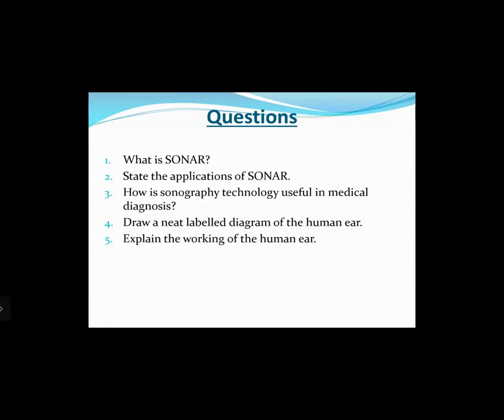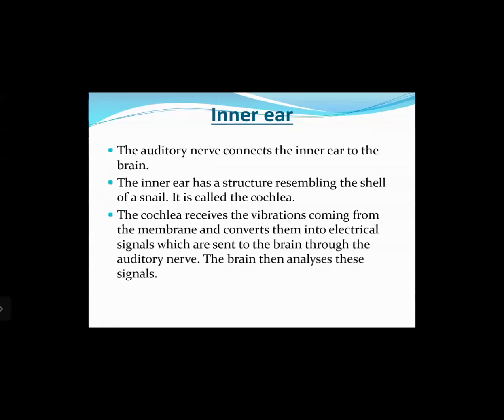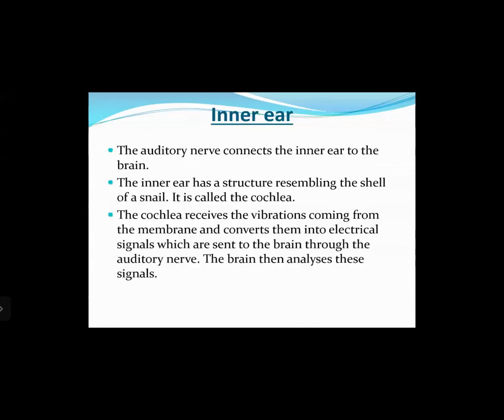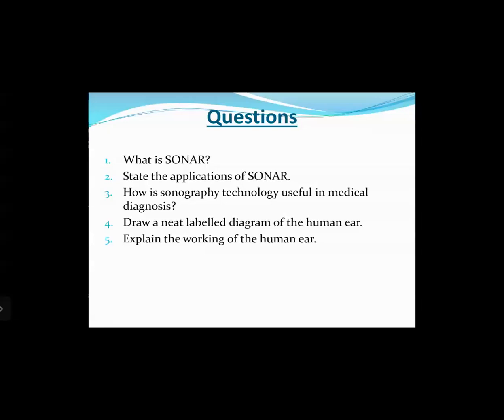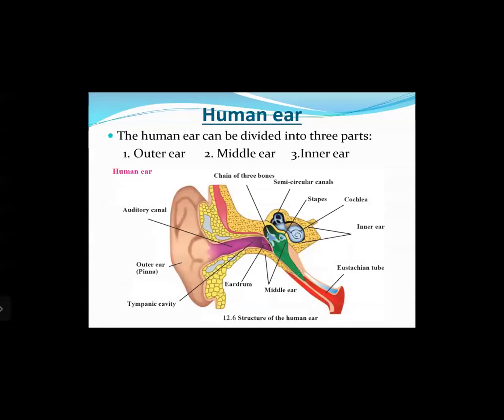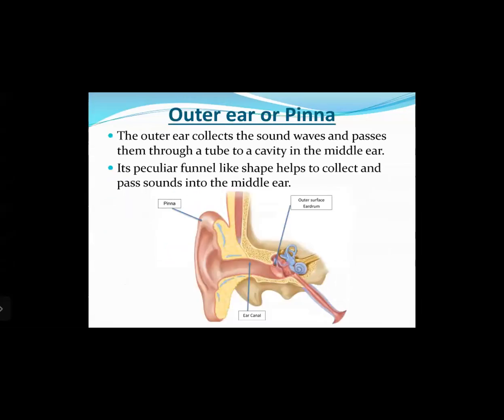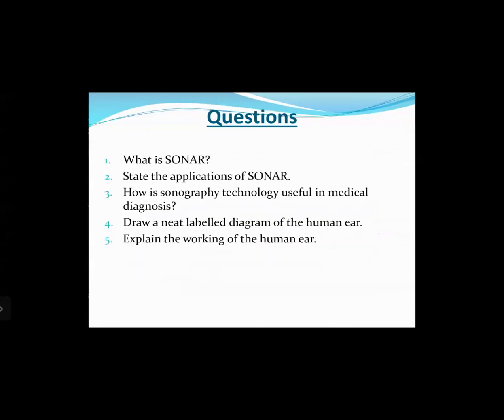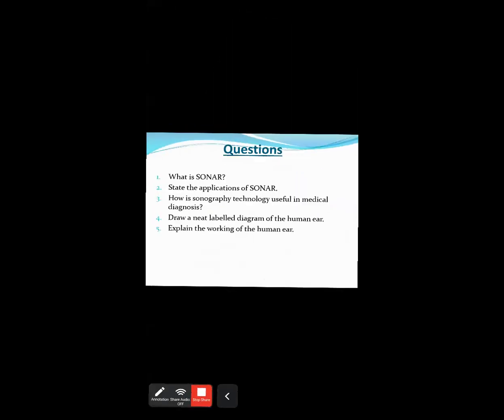Then you need to draw a neat labelled diagram of the human ear, as I had told you, diagram number 12.6 from the textbook. You need to prepare and draw. And the last is, explain the working of the human ear. You need to explain the working of the human ear by describing the functions of the outer ear, middle ear, as well as the inner ear, right? So that is how we conclude the chapter.